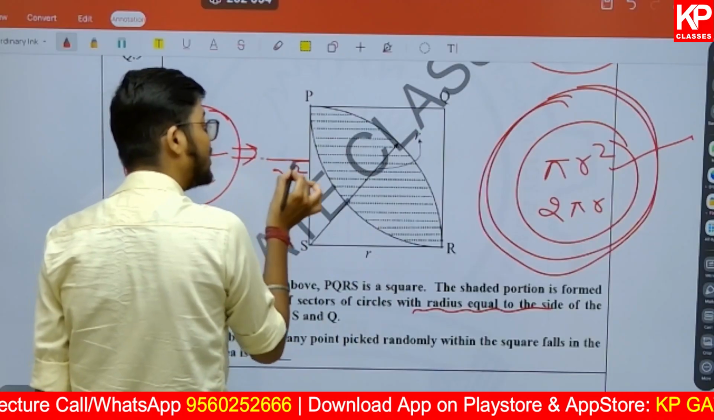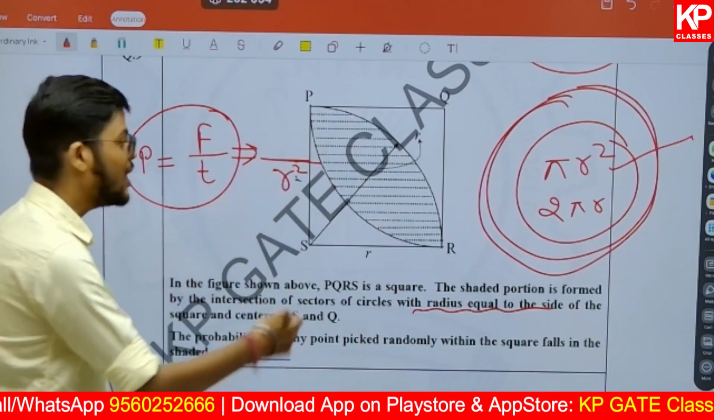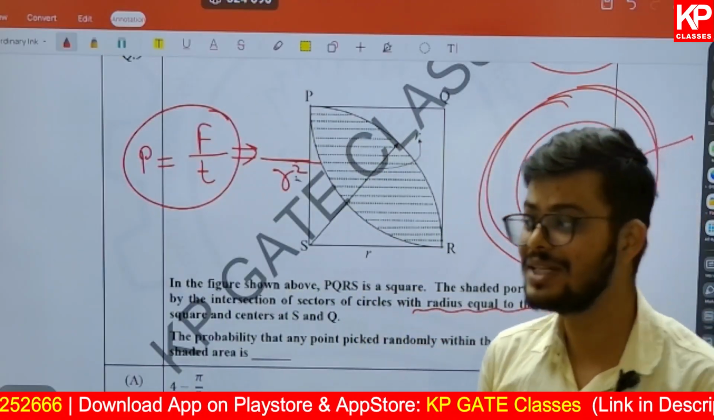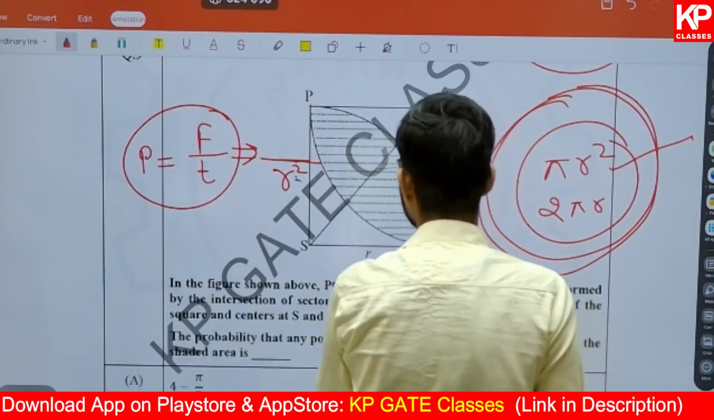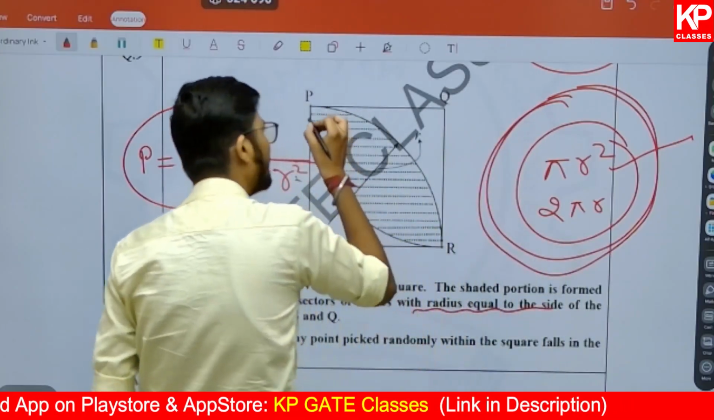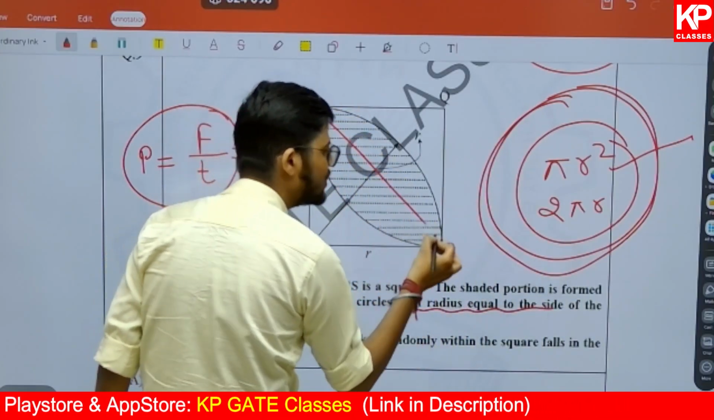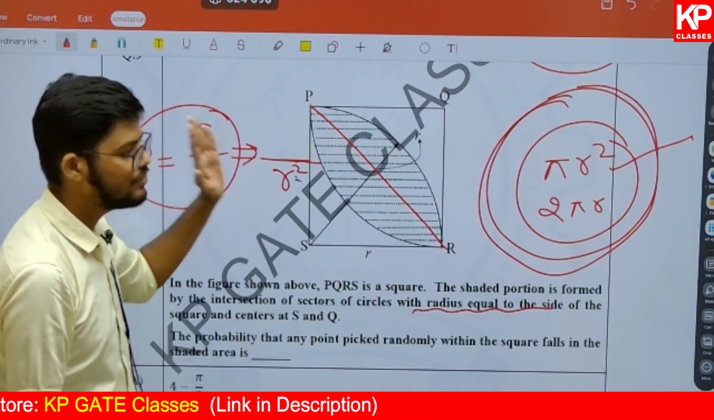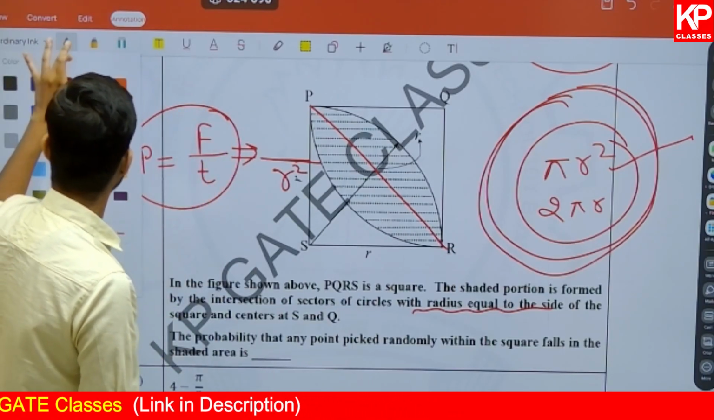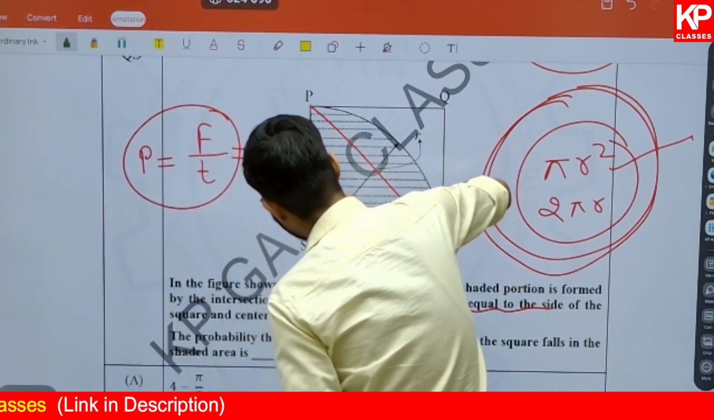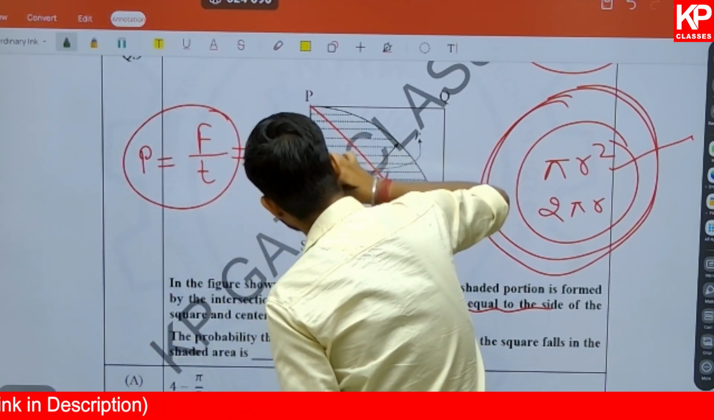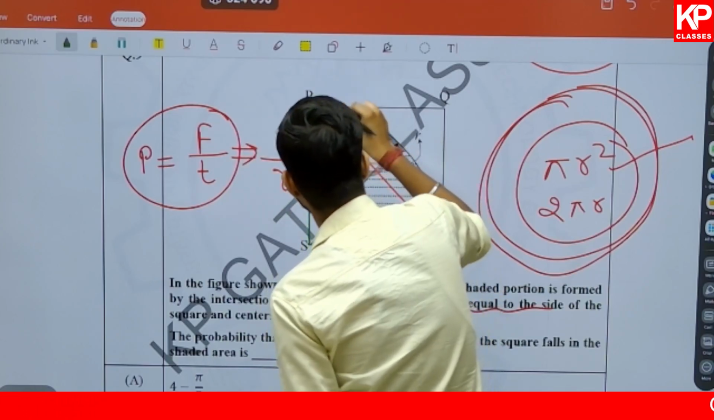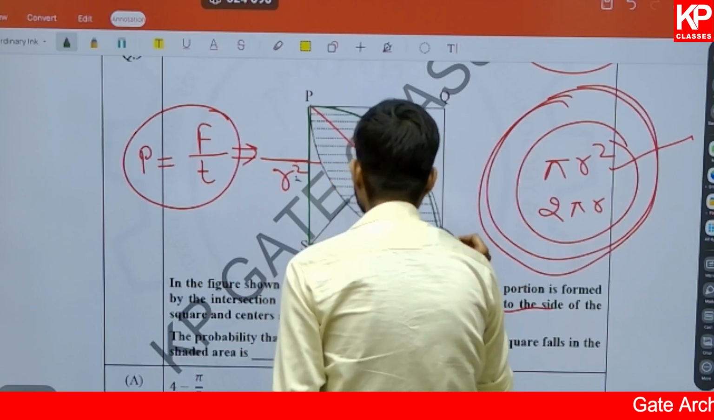But what is the favorable outcome? Favorable outcome is to calculate this area, this shaded part. So now we will be calculating the area of the shaded part, and for that, try to understand. Can I draw a diagonal like this? Now suppose how we can find it out. If I am going to draw a figure like this, can you find the area of this sector?